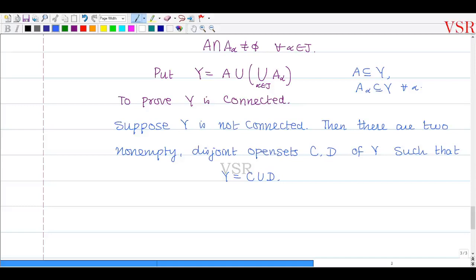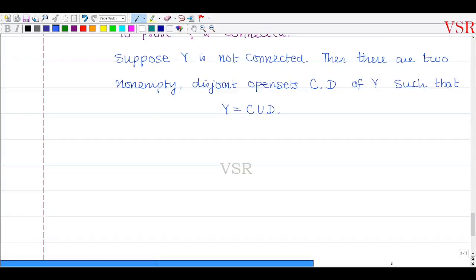Okay, now since capital A is a connected subspace of Y, okay, we have that A is a subset of C union D னுடைய subset இருக்கும்.